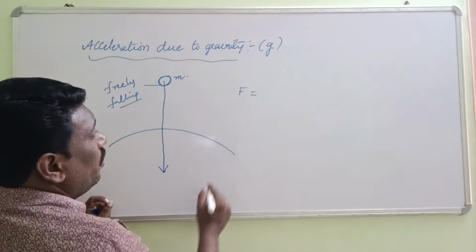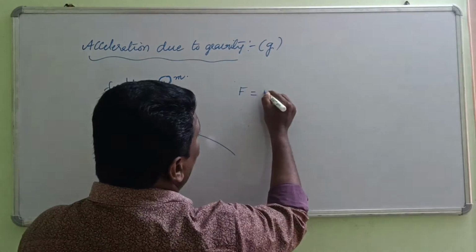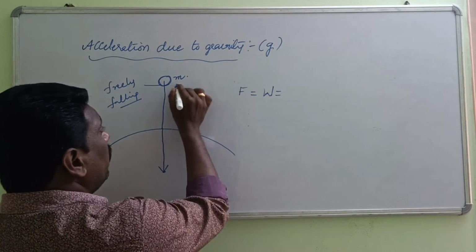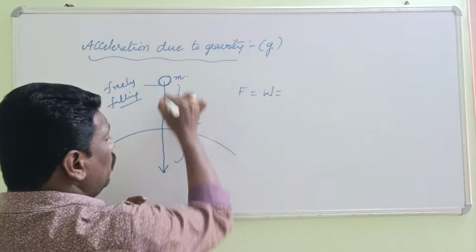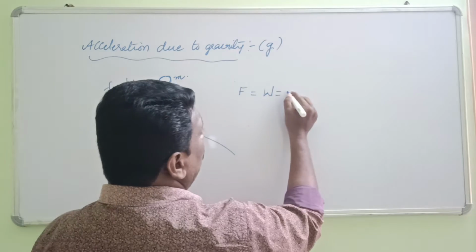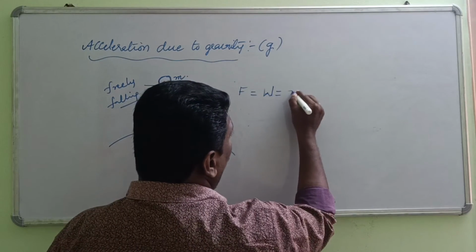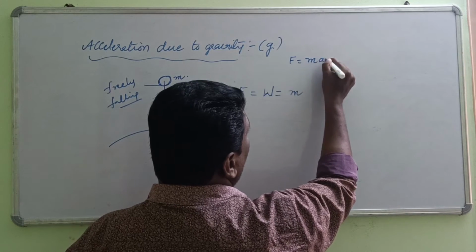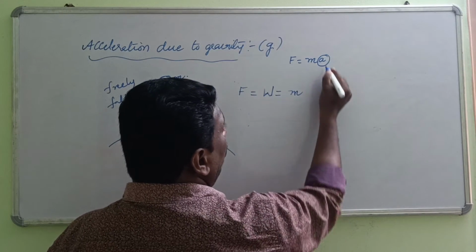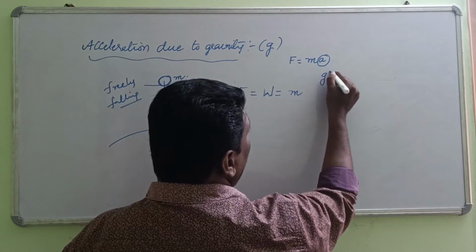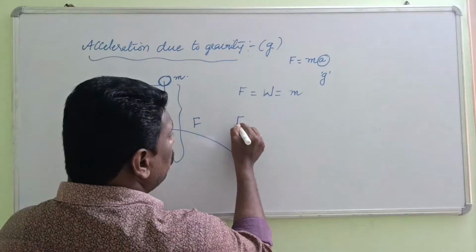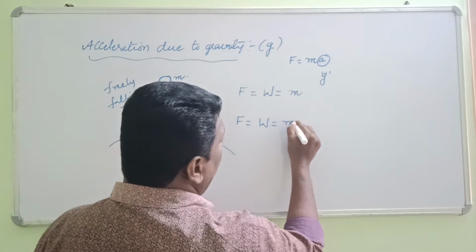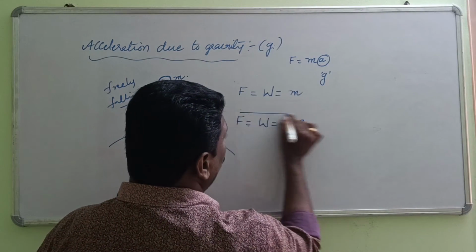And the force applied is also known as the weight of the body, and we can take it as capital W also. The force formula, as we know, is F equal to m into a, but in place of a we write small g here. So the force is also known as weight, and weight W is equal to m into g.